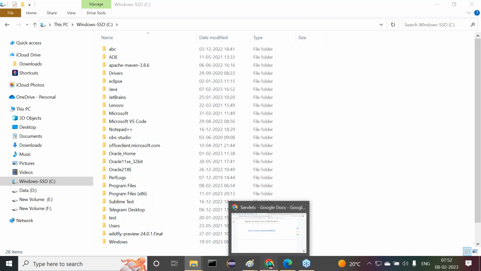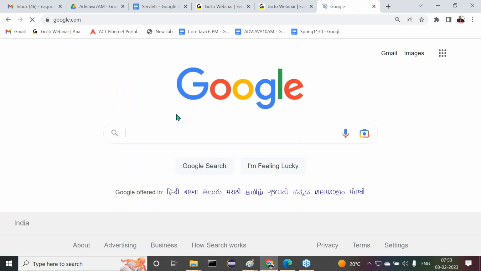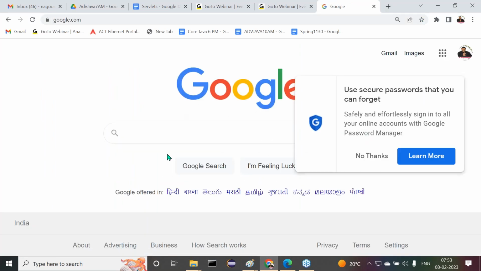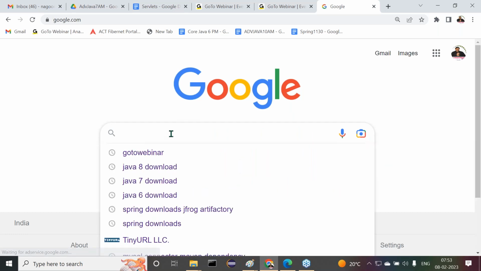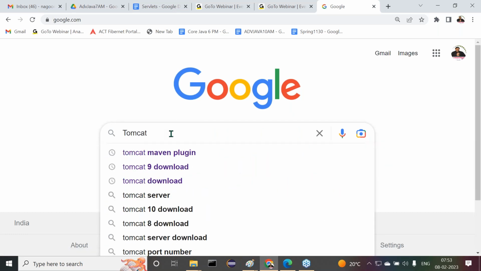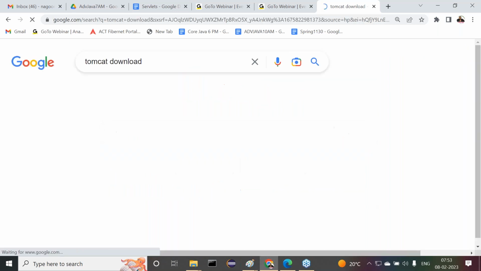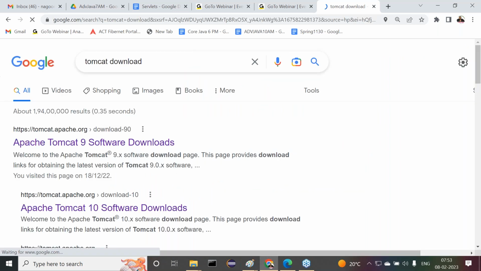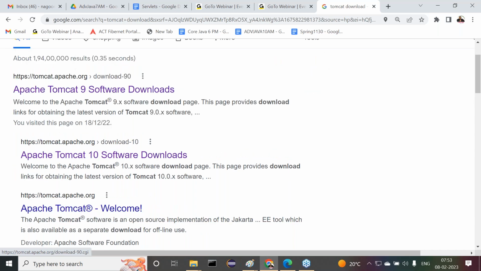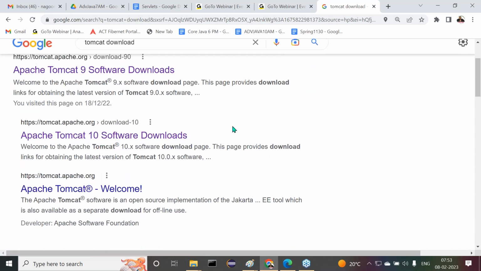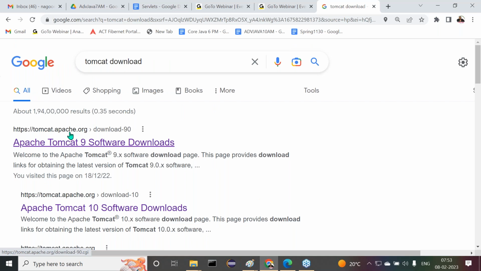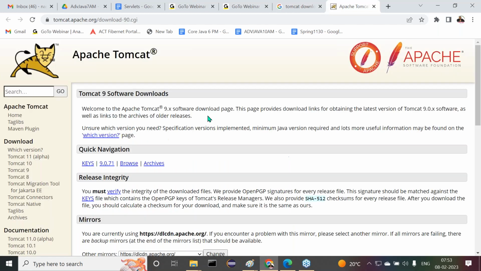Now let me download Tomcat from the web. As I said, no need to remember any website name, just Google it. Google Tomcat download. That's enough. Here is Apache Tomcat 9, Apache Tomcat 10, software downloads are available. Tomcat.apache.org. If you open it, automatically we get the latest versions here.